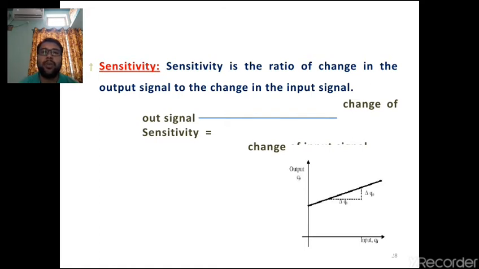Why is the output signal going to change? Again, due to some vibrations or external disturbances, or if the instrument is not calibrated properly, or if it is not maintained properly, then errors come into the picture. Due to that, the system is not going to give the correct output. So sensitivity is the ratio of change in output signal to change in the input signal. Every instrument should have the highest sensitivity. That means wherever changes are there due to the external environment or internal disturbances, they have to be sensed properly.